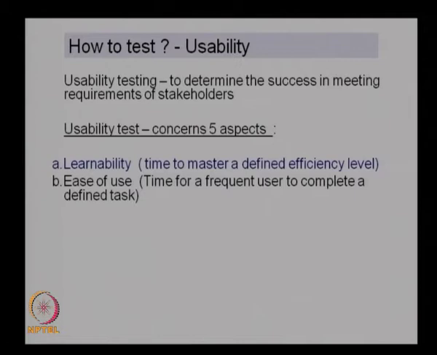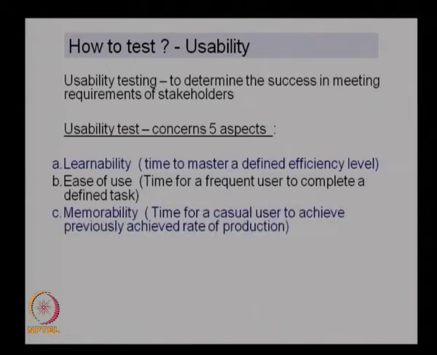And the third one is the memorability of the system: the time for a casual user to achieve a previously achieved rate of production. Here it is a casual user, not a very frequent user. He will be asked to use the system to see how much time he takes to achieve a previously achieved rate of production. He may have some level of production using a previous version of the system or a similar system. This user will be asked to use the system to see how fast he reaches the normal rate of production, and that gives us the value of the memorability of the system.